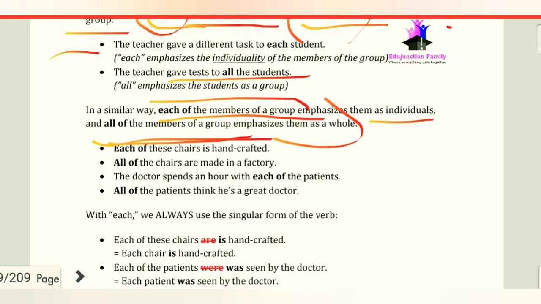We have the examples. Each of the chairs is handcrafted. Here we are individualizing every chair. And if we take another, all of the chairs are made in a factory. Here we are emphasizing all the chairs as a whole.